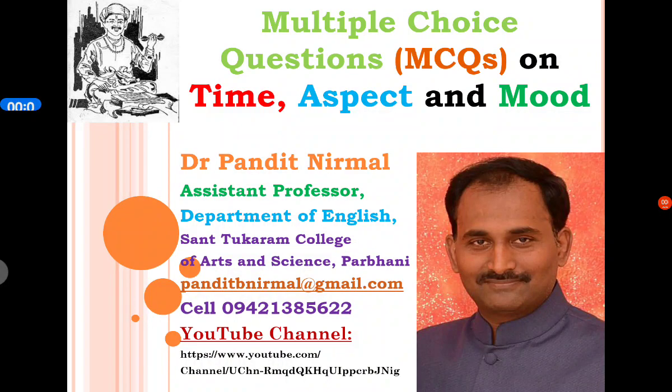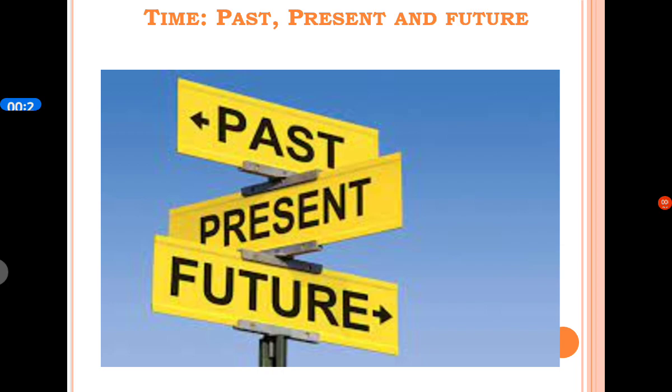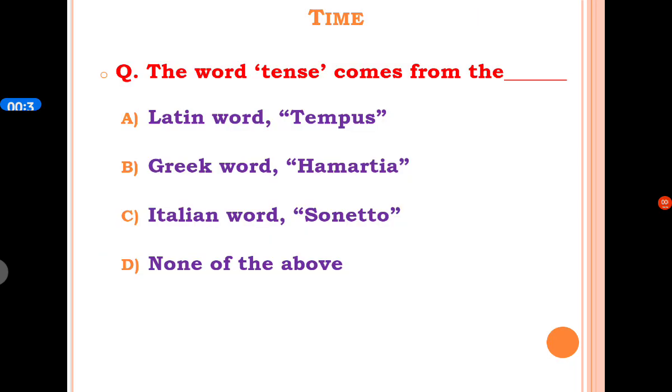Hello friends, today I am going to deal with multiple choice questions based on three-dimensional concepts of English tense. The first concept is time, second one is aspect and third one is mood. In English, there are three kinds of time: past time, present time, and future time. Here we will see some MCQs based on time.